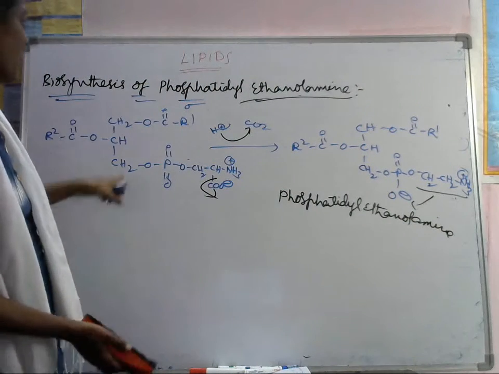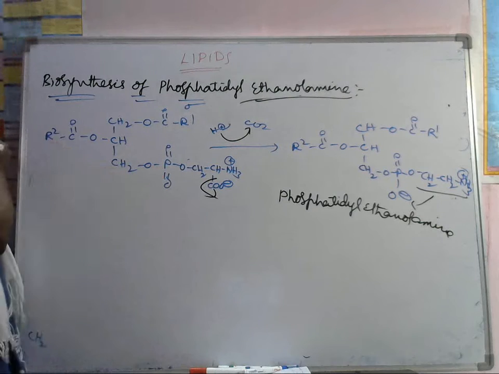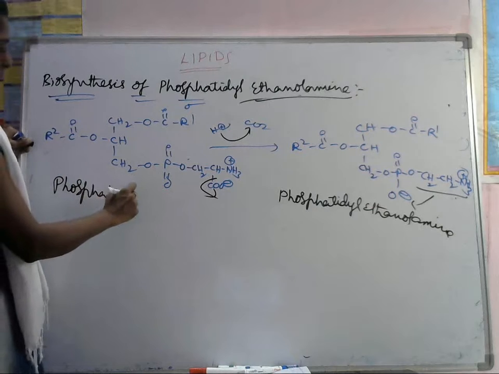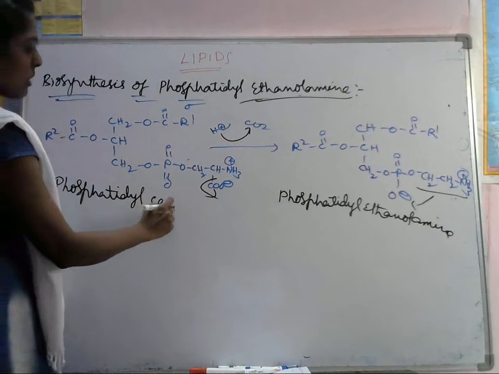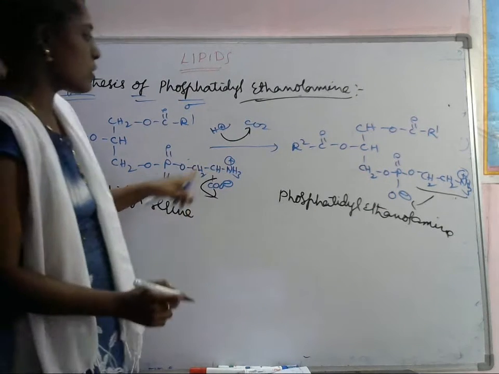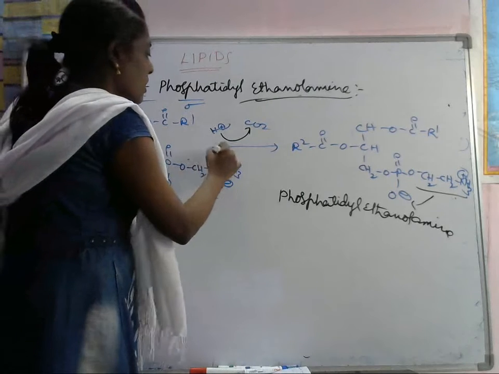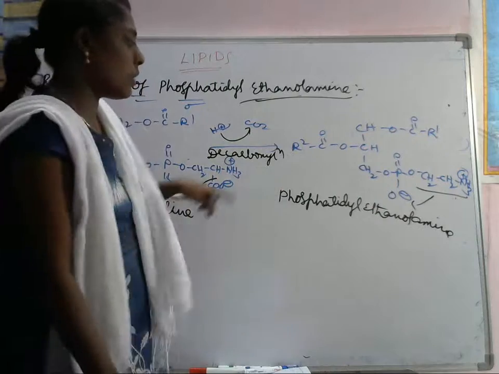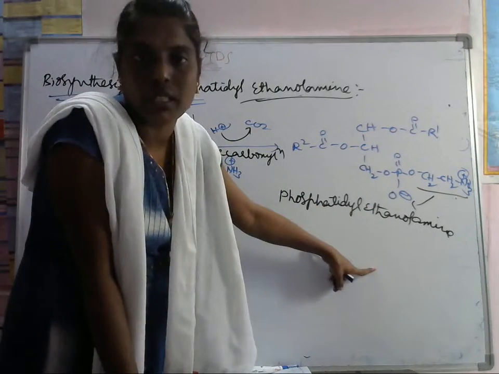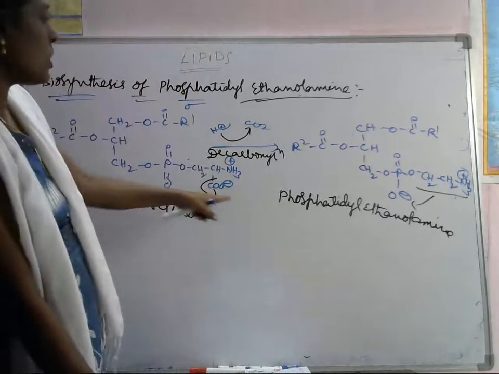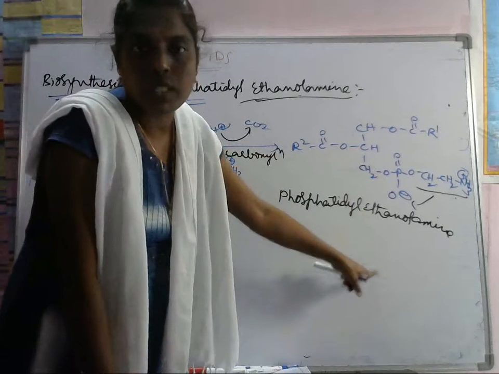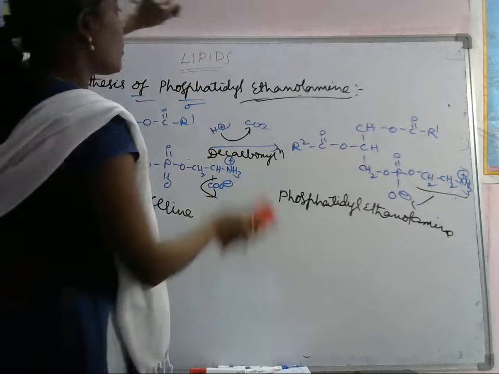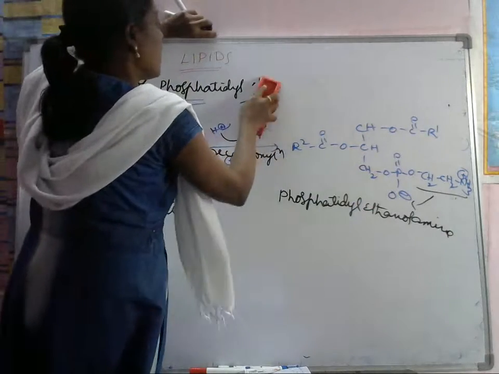Simply, from phosphatidylserine, we have to remove this CO2, meaning decarboxylation. So what will we get? Phosphatidylethanolamine. Simple. So we remove this CO2 and we get the phosphatidylethanolamine. Let's see the choline. How do we prepare the phosphatidylcholine?